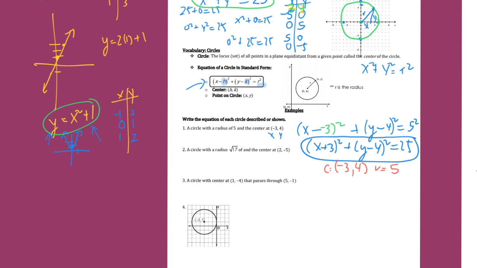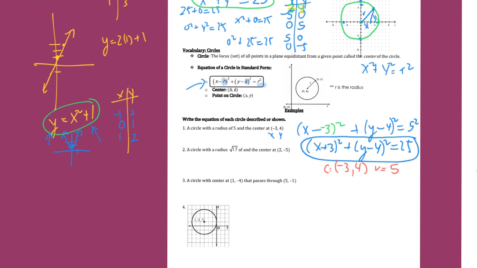So I think those would be the main principles: can you take an ordered pair and plug it into the formula? Can you take a radius, remembering it equals radius squared? Or can you look at an equation and say, I can tell what the center is and I can tell the radius is going to be 5? So you kind of have to be a spy to remember how to plug it in and then also how to read it once it's there.